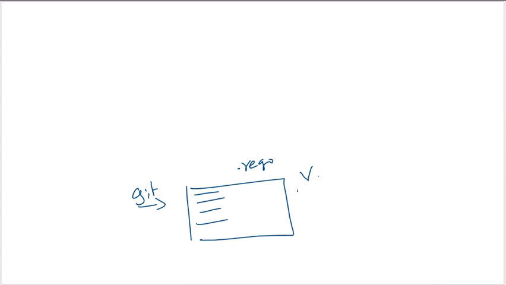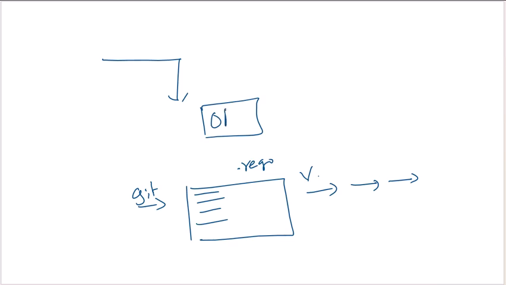I can make a pull request to move it from one branch to another, so I can integrate it with other coding pipelines as well as CI/CD pipelines. Any change to the policies can be reviewed and audited for when the change was made, and all the systems that need to refer to this particular policy can refer to it through OPA, and it's going to send the input data.